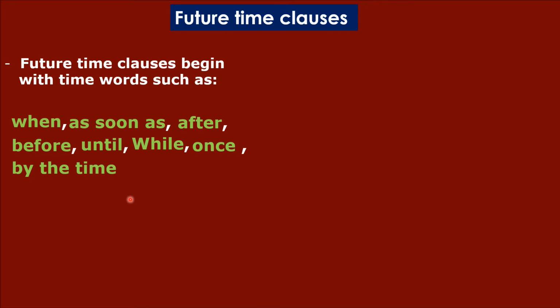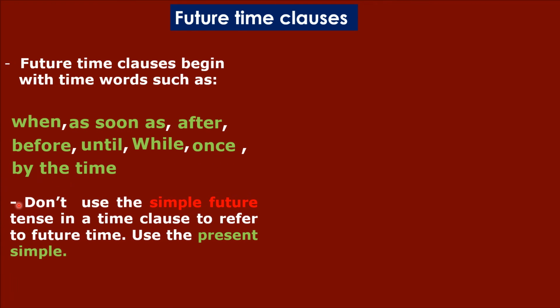Okay, and what I'd like you to do is the following. Don't use the simple future tense in a time clause to refer to future time. Use the present simple. Okay, I'm going to translate it into Arabic. لا تستخدم زمن المستقبل البسيط في العبارات الزمنية المستقبلية لتشير إلى المستقبل. هي صح في المستقبل ولكن لا تستخدم زمن المستقبل البسيط. Use the present simple. استعمل المضارع البسيط.